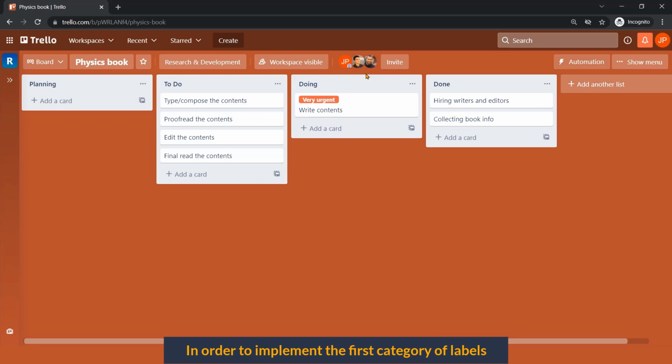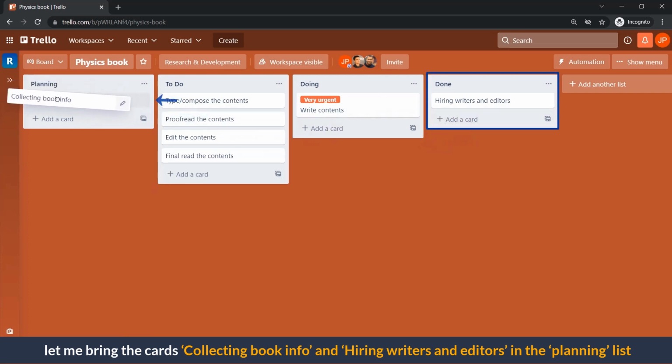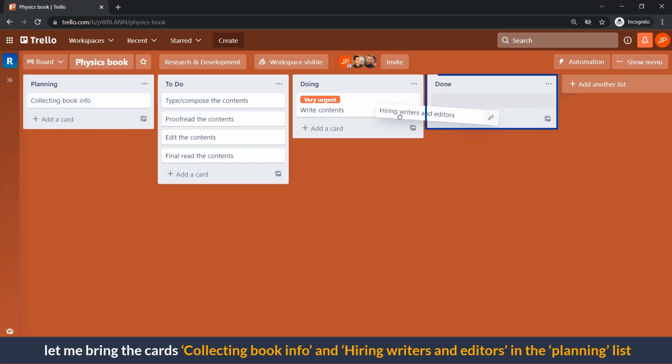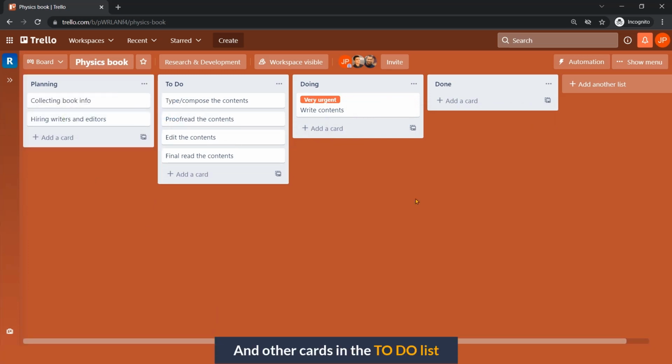In order to implement the first category of labels, let me bring the cards collecting book info and hiring writers and editors in the planning list and other cards in the to-do list.